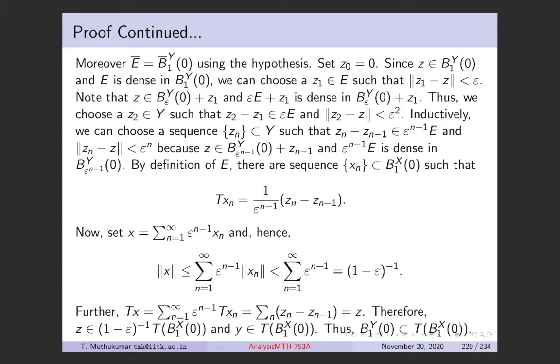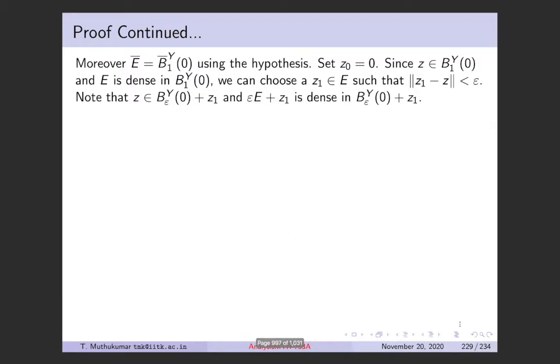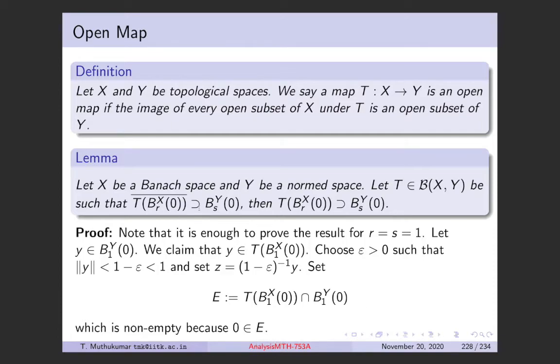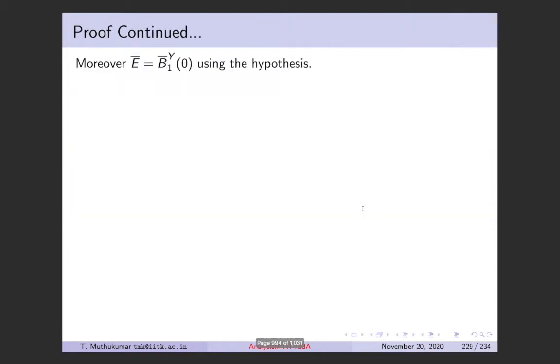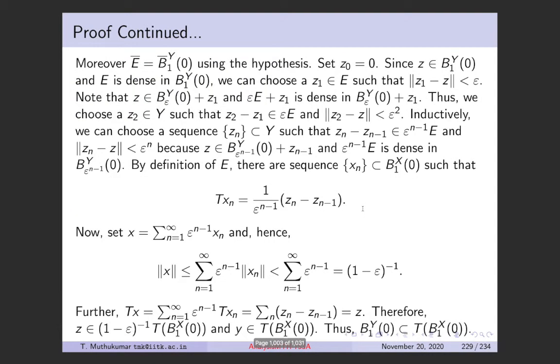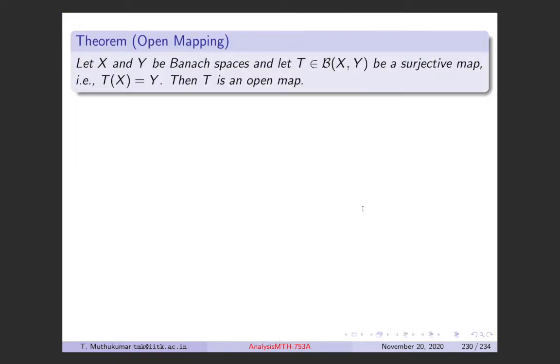Okay, so we have shown that whenever this closure contains this, then that set itself contains this ball of radius s. Now, using this, we are going to show what is called the open mapping theorem. The open mapping theorem is for when both X and Y are complete normed spaces, Banach spaces, and T is a continuous linear map from X to Y which is surjective. So it's an onto map, that is, TX is equal to Y.